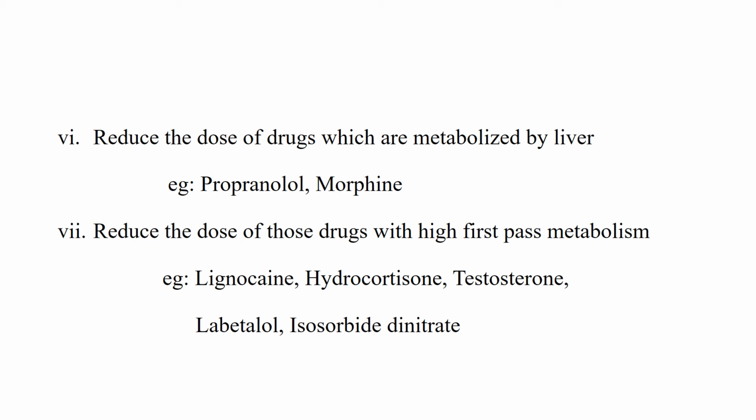So to bypass the first pass metabolism, we either use a high dose, that means through the oral route we are administering a huge amount, or we bypass the route, that means subcutaneous or parenteral routes are followed. But if you don't know that the patient is having liver failure and you are administering a huge dose of labetalol, in such cases there is no first pass metabolism, the drug as such reaches the systemic circulation and produces its effect as well as side effects. So in such cases the dose of the drug should be reduced.